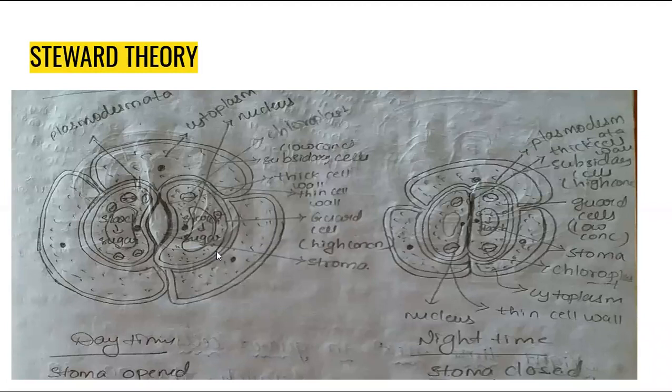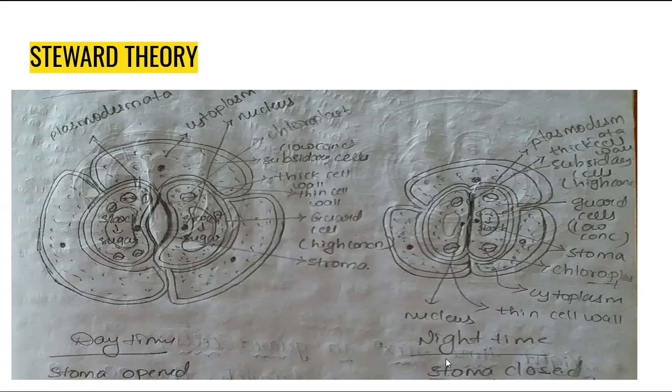According to osmosis, low concentration of sugar solution moves to high concentration of sugar solution through the semi-permeable membrane. So automatically the guard cells are filled with high concentration sugar solution. The guard cells are enlarged in size and they will open the stomata during the daytime.